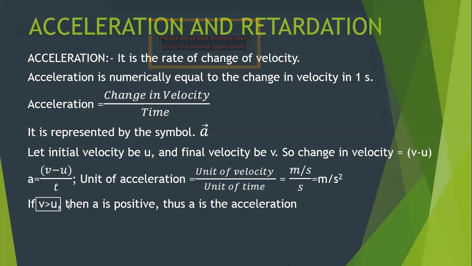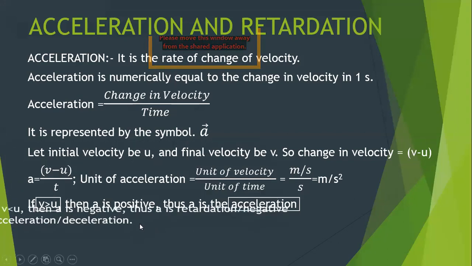Assume my initial velocity is 10 and my final velocity becomes 40. If you give a logical thought to it, you will come to know that the speed of the object is increasing with time. Then your acceleration is positive, and we call that phenomenon acceleration.